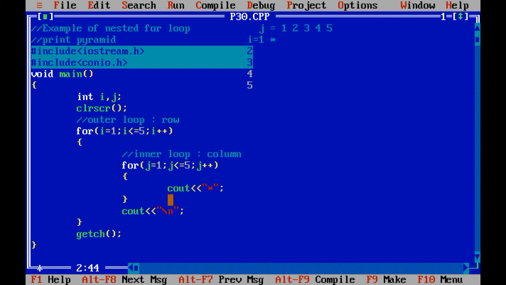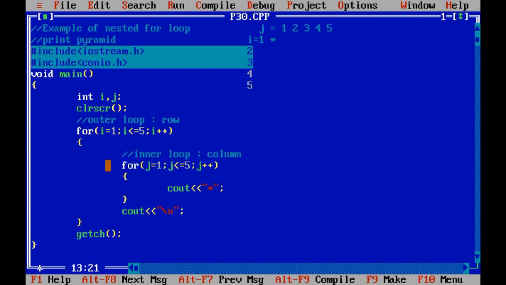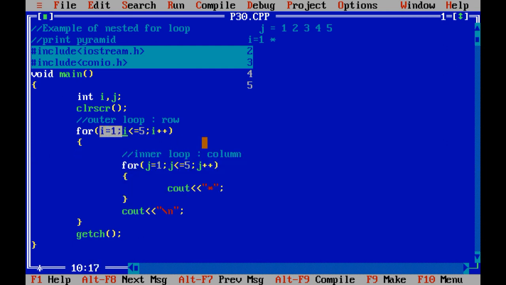After that, which variable's value is going to change? The value of i or the value of j? And what is the result? I have discussed this many times in the class, in the C language, right? So see, definitely unless and until the condition on j becomes false, that number of times the value of i remains as it is.